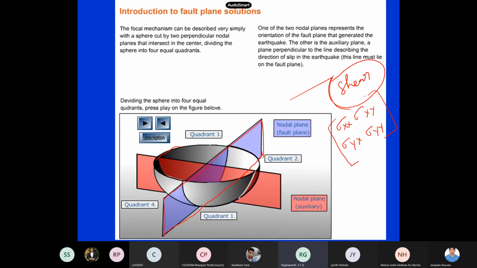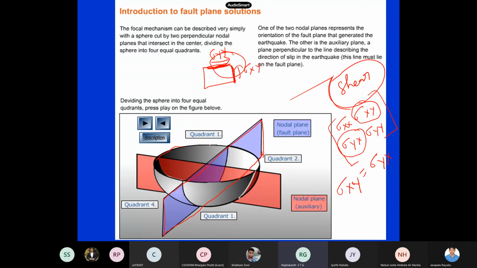Now what is the speciality about shear? What is the speciality about shear stresses? Sigma xy is equal to sigma yx. What do you call that property? Complementary shear stress. What it tells is, if I have a plane, this is my sigma xy, and this one will be sigma yx. So shear stresses are complementary. Whatever shear stress is acting on this plane, at 90 degrees the same shear stress will be there.